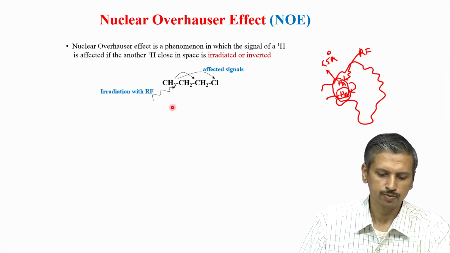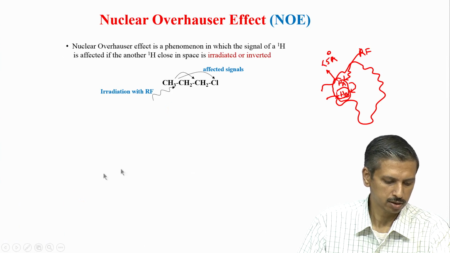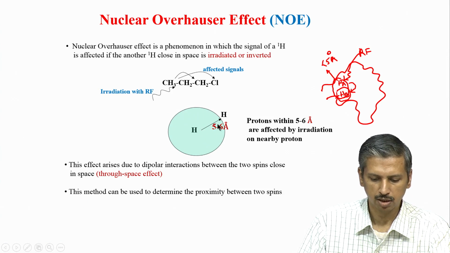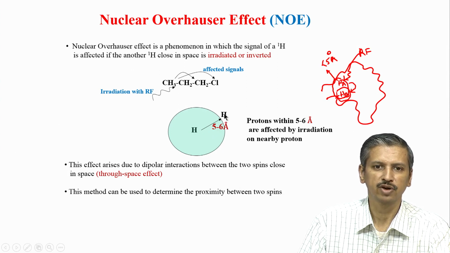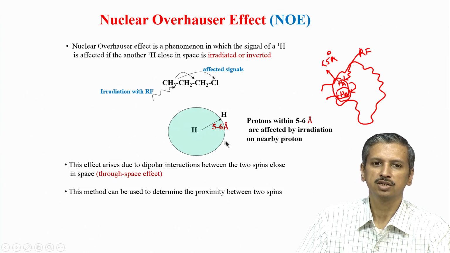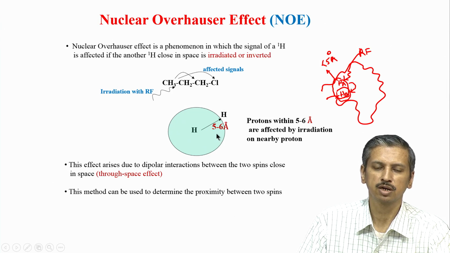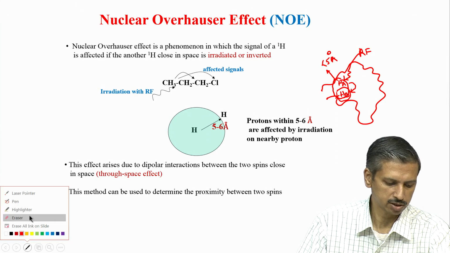So, now you can see here, if two hydrogens are within the radius of 5 to 6 angstroms, they are affected by irradiation of a nearby proton. So, essentially if I irradiate this hydrogen, this one will be affected, and if I irradiate this hydrogen, that one will be affected. Now, why is this concept of 5 to 6 angstrom, where is it coming from? This limit, that we cannot observe the effect of irradiation beyond this, comes from the distance dependence of the irradiation intensity. So, let me show you this again.